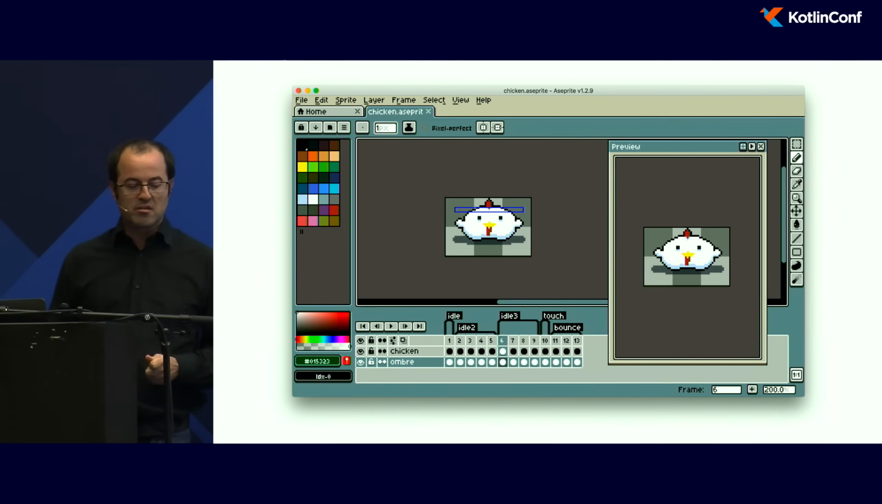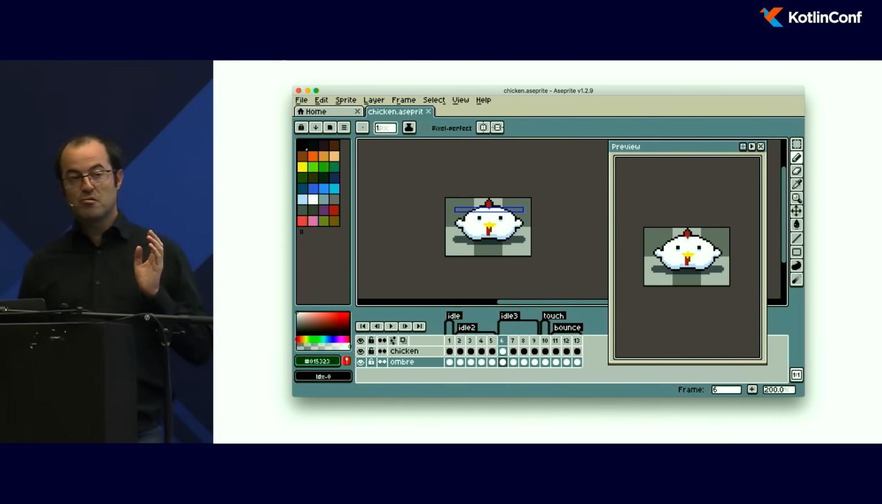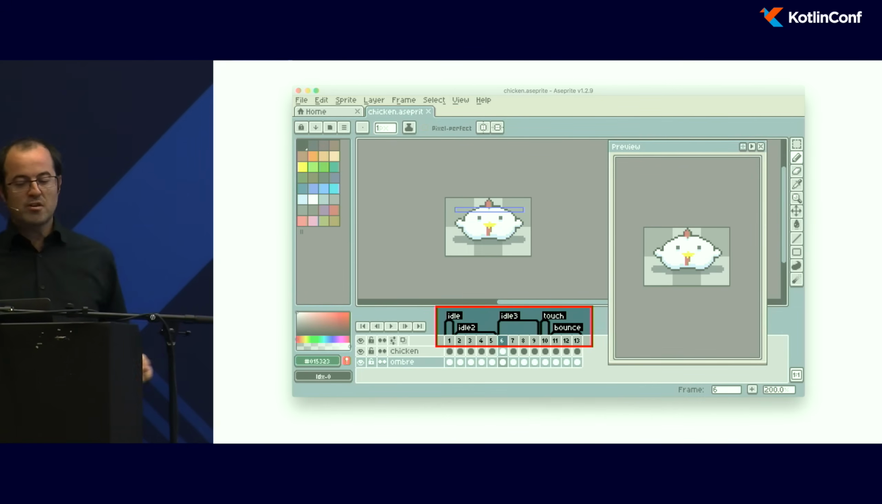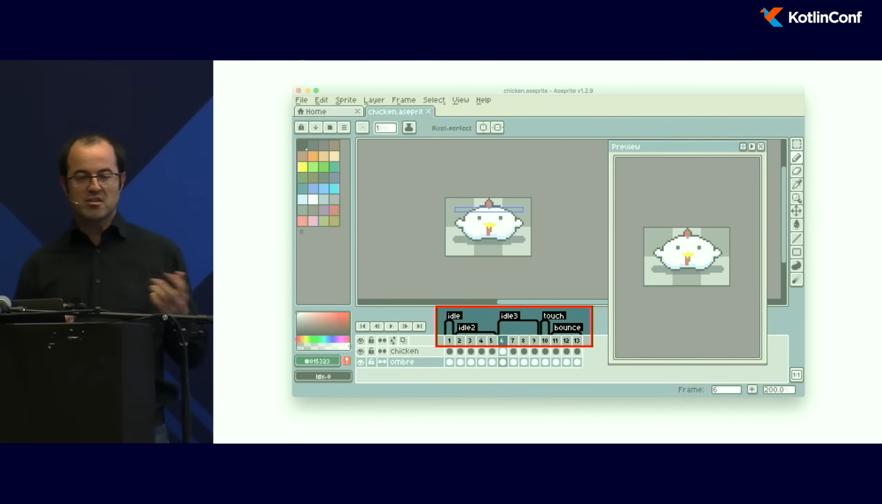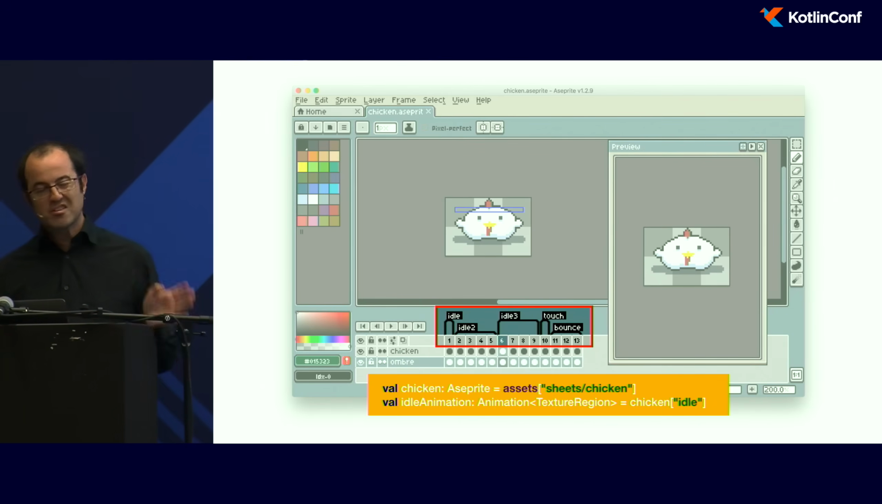For my game, I use a sprite editor. Here, this is a sprite. This is not free software, but it's open source. And in this software, I define animations. I just give a name for each animation. Again, I wrote a lot of extension methods to access it directly from the game, but I don't want to talk about it.